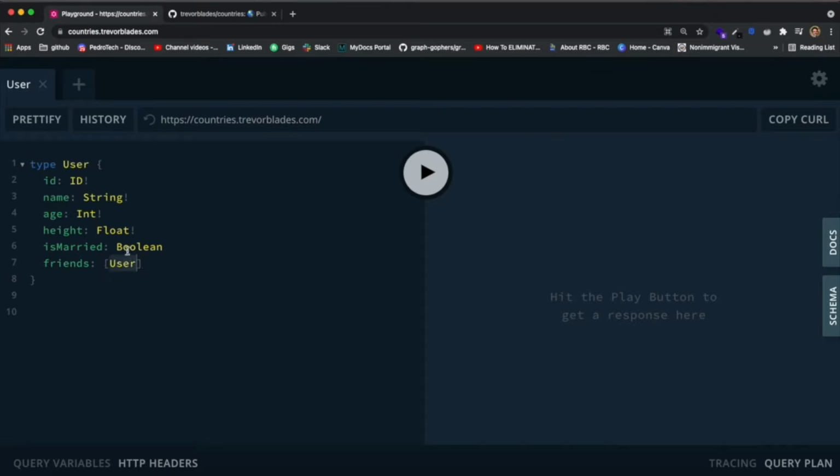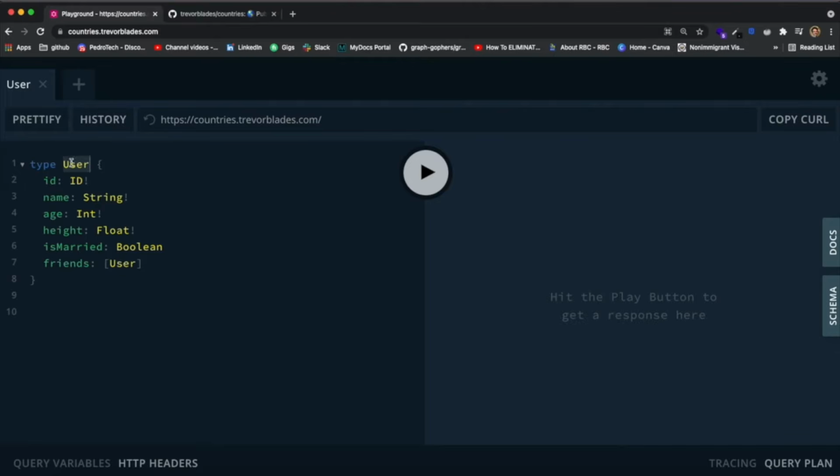Now, you might find something weird here. I told you guys that there were only 5 basic types in GraphQL: string, ID, int, float, and boolean. But you see I'm using user over here, which is exactly the point of GraphQL. You're supposed to use those basic types as part of your other types that you create, and then you can nest types that you create inside of each other.